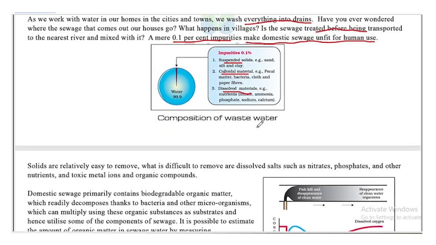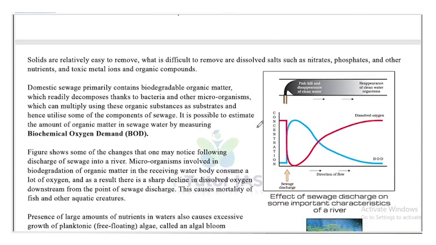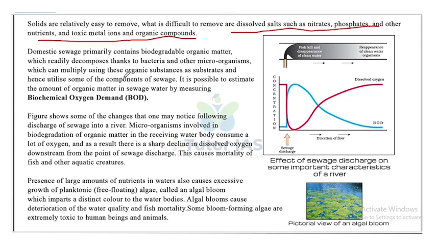calcium. Moving on. Solids are relatively easy to remove. What is difficult to remove is dissolved salts such as nitrates, phosphates and other nutrients, and toxic metal ions and organic compounds. Domestic sewage primarily contains biodegradable organic matter which readily decomposes thanks to the bacteria and microorganisms which can multiply using these organic substances as substrate and hence utilize some of the components of sewage. It is possible to estimate the amount of organic matter in sewage water by measuring biological oxygen demand.